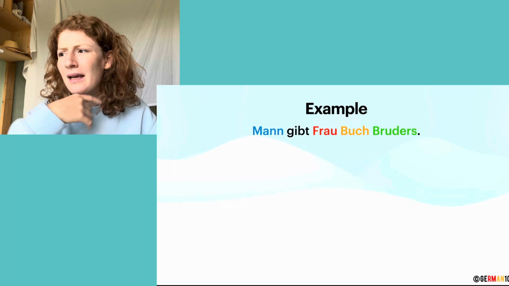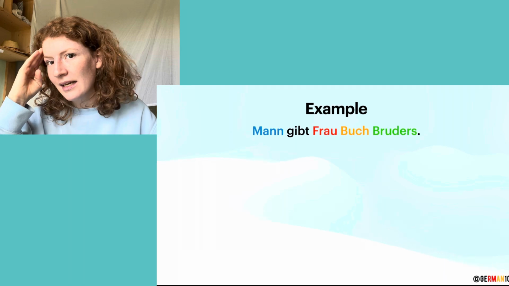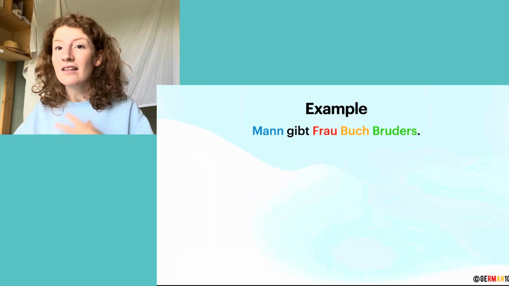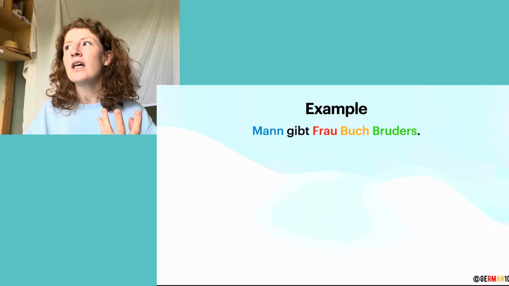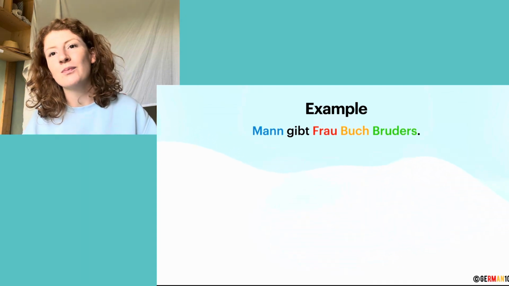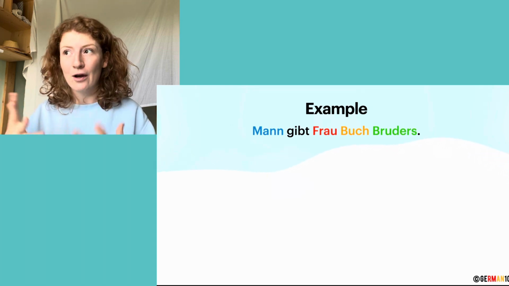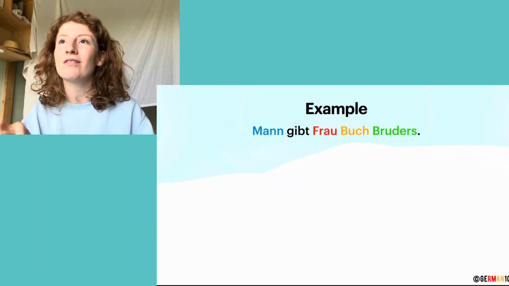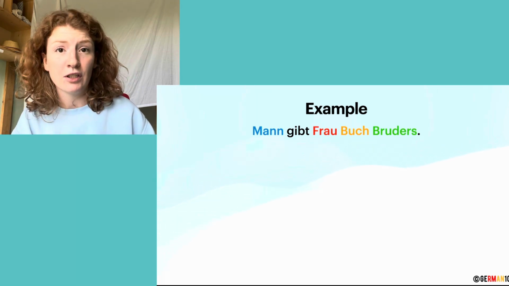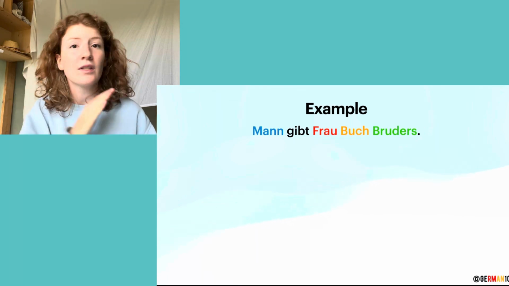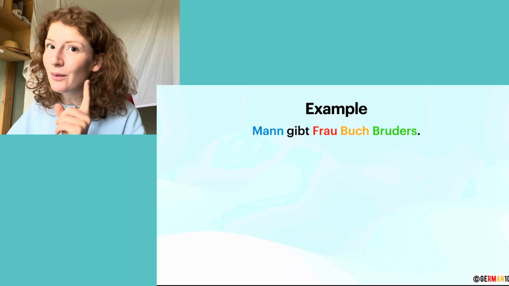Now, what does that mean? Man gives woman book brothers. Doesn't really make sense, right? And that's why we need the articles. The articles show the cases that the nouns are in, because the nouns can change in some cases, but usually the articles are the ones that indicate the case that the noun is, and therefore they indicate the role of the noun in the sentence. So whether the noun is the subject of the sentence or the indirect object or the direct object or showing possession. That's why we need the articles.